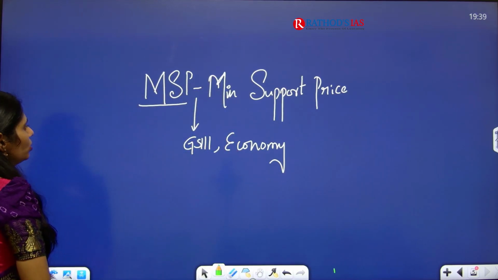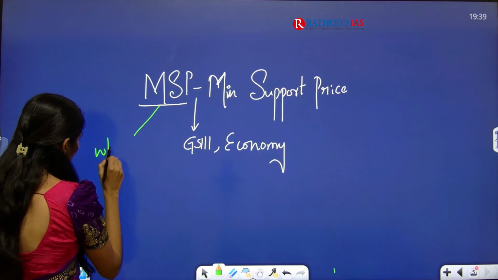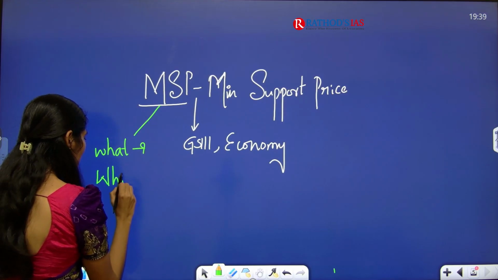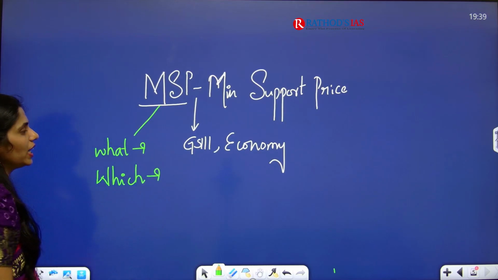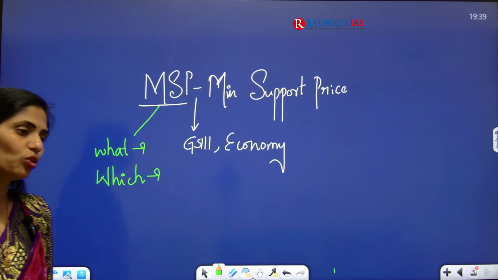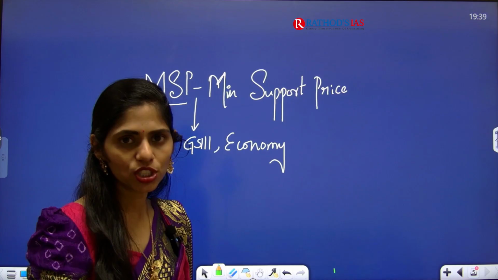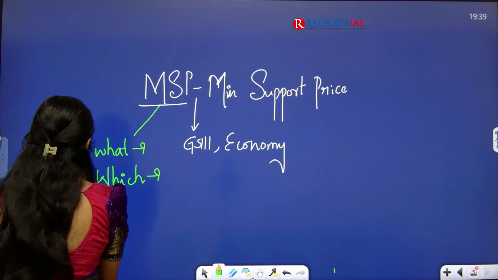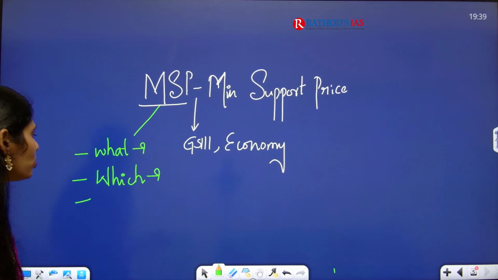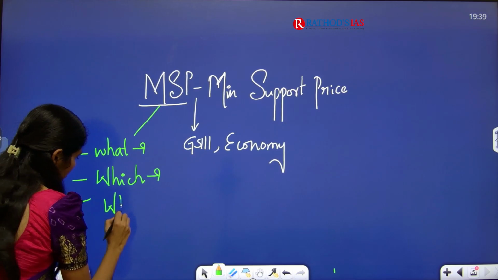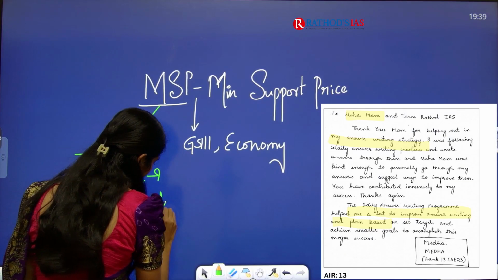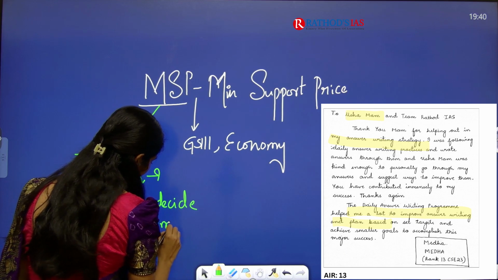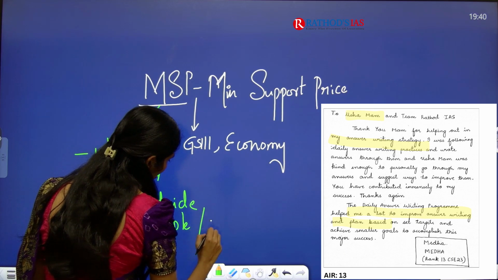Here you have to understand what this MSP is and for which crops MSP is given, because in 2018 there was already a question from UPSC regarding for which crops MSP is given. Next, you have to see who will decide, who will implement or who will recommend.